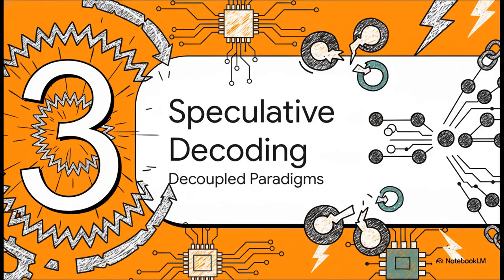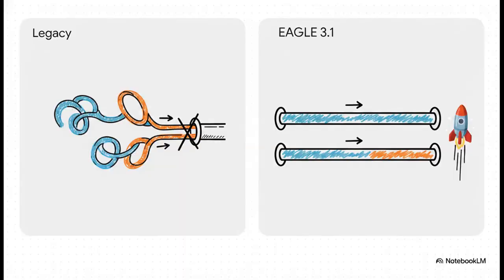All right, Layer 3, speculative decoding and decoupled TorchSpec paradigms. Notice the friction in legacy setups here. In traditional autoregressive systems, your drafting and target model verification share the exact same GPU compute resources, and that creates massive hidden memory bandwidth bottlenecks. But by integrating the Eagle 3.1 algorithm via TorchSpec, vLLM physically decouples the training and inference pipelines.